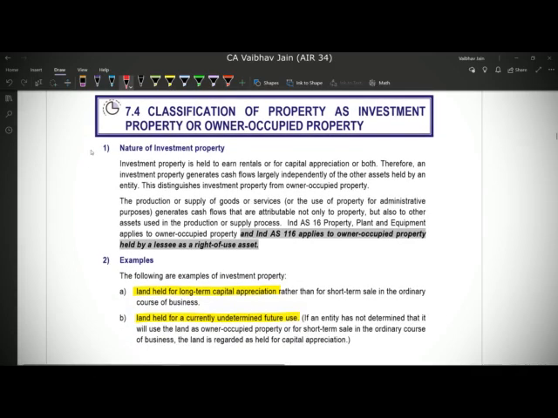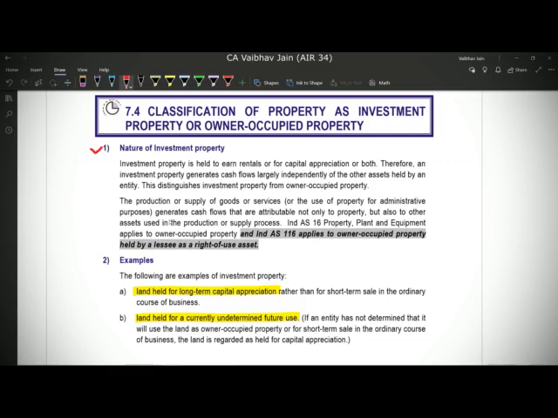So first point of distinction is what is the nature of investment property. See, if we are holding the investment property with a view to earn rentals or for capital appreciation or both, as the definition said, in that case we are identifying it as an investment property. Now if we own the property, then we'll definitely refer to Ind AS 40. But if we have taken the asset on lease and we are using it for earning rental or capital appreciation or both, then we'll read Ind AS 40 with Ind AS 116 leases.